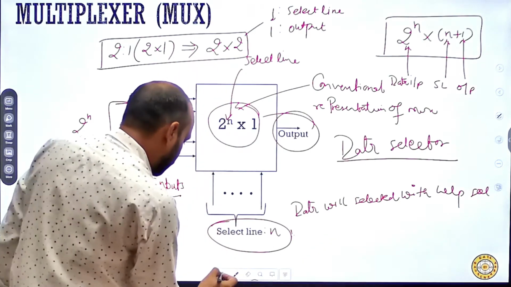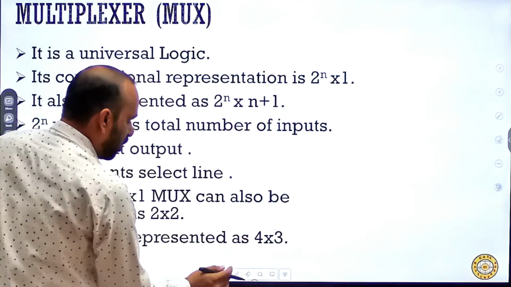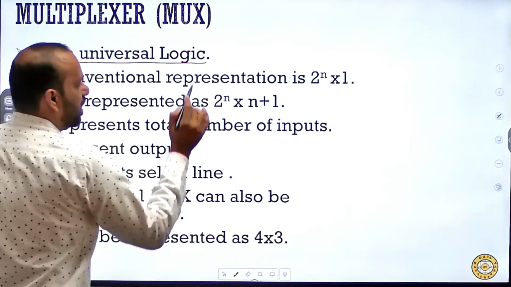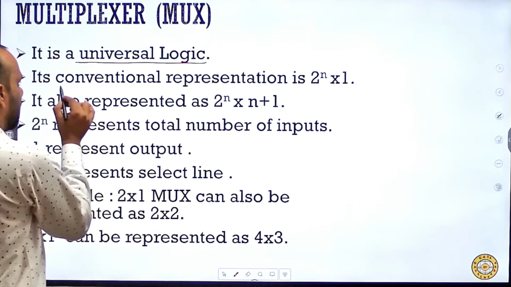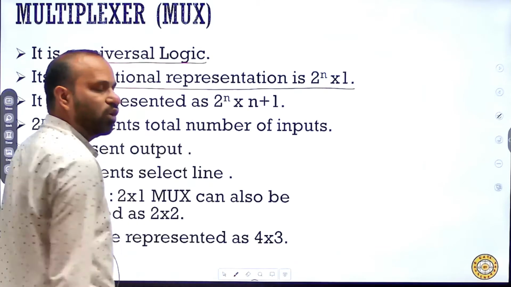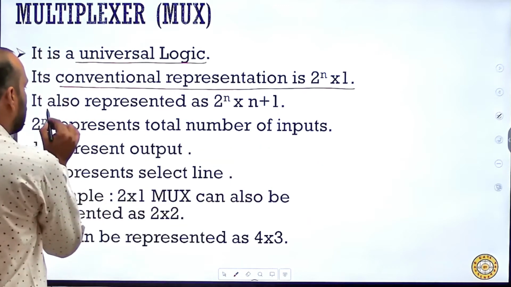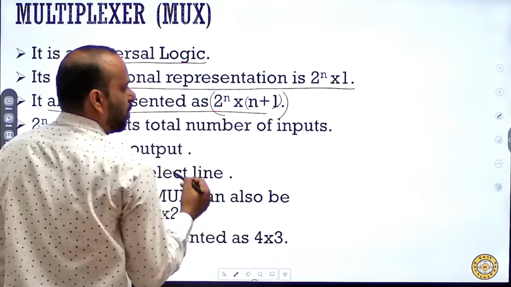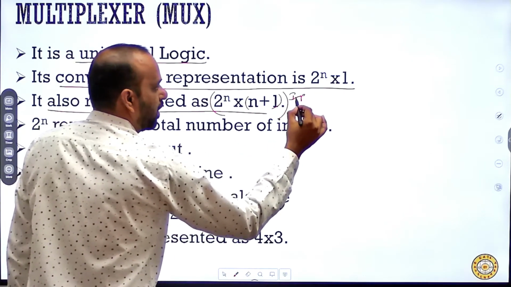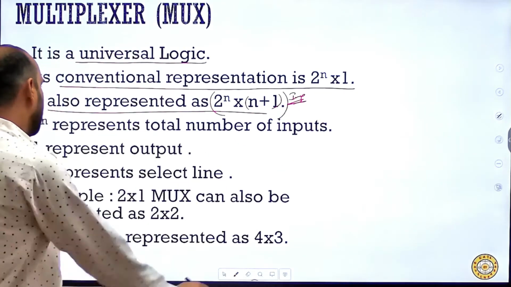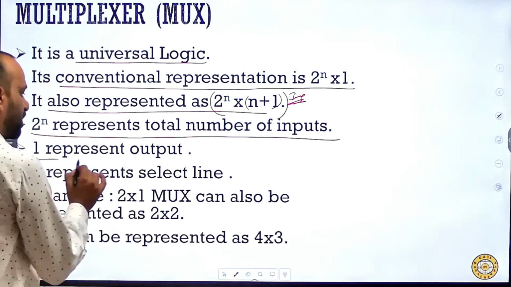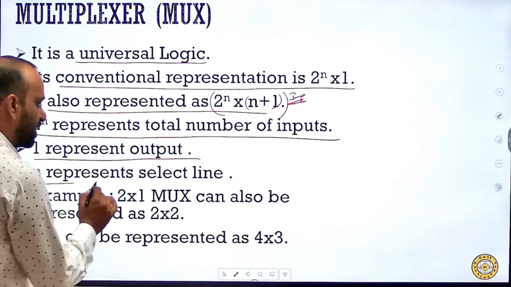So now I will summarize the points. A mux is a universal logic. Its conventional representation is 2 to the power n cross 1, and its new representation is 2 to the power n cross n plus 1. Make this note, where 2 to the power n represents the total number of inputs, 1 represents the output, and n represents the select lines.